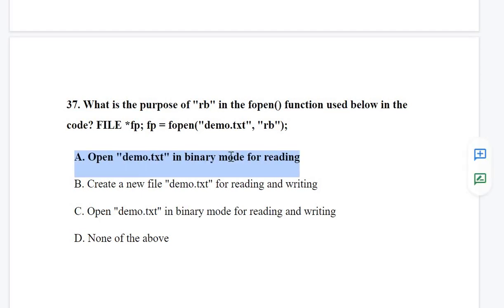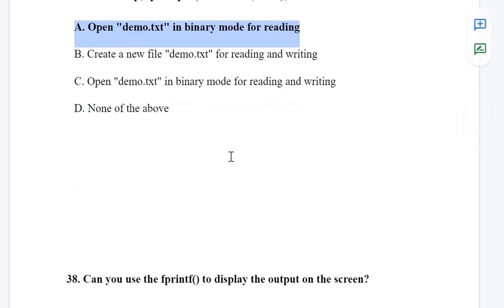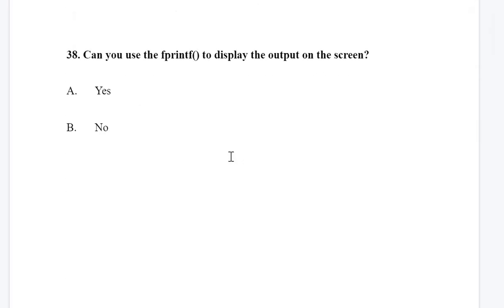For creating a file, we write w mode. In write mode we can create a file. In read mode we cannot create a file. The file is already created, we just open it and read the content. Can you use fprintf to display the output on the screen? Yes, it is used in files. fprintf, it is used to.